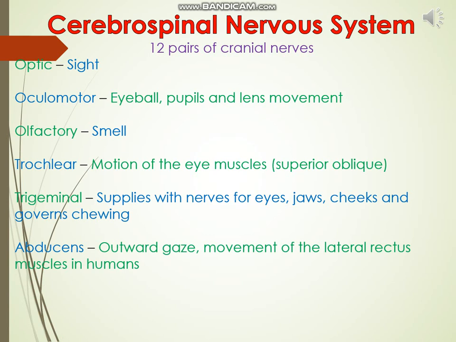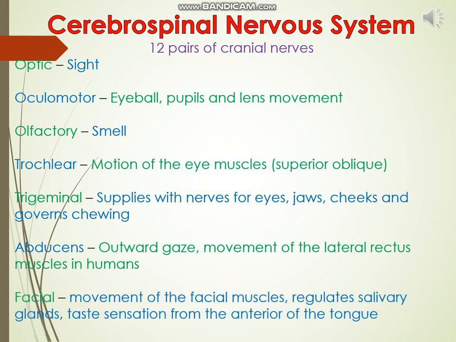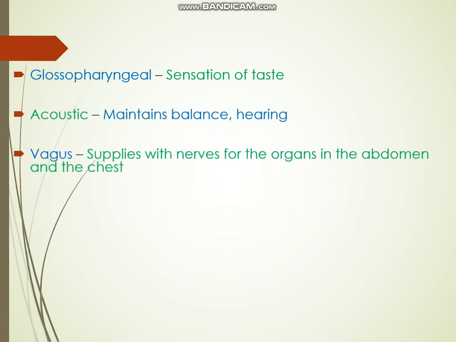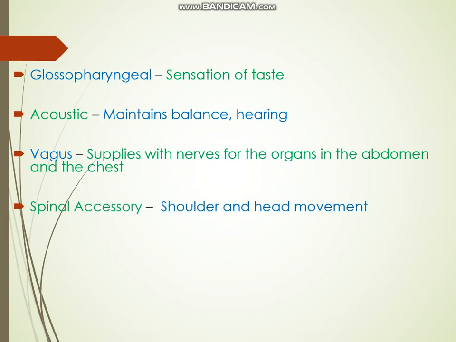in humans; facial, movement of the facial muscles, regulates salivary glands, taste sensation from the anterior two-thirds of the tongue; glossopharyngeal, sensation of taste; acoustic, maintains balance and hearing; vagus, supplies nerves for the organs in the abdomen and the chest; spinal accessory, shoulder and head movement; hypoglossal, regulates muscles of the tongue.